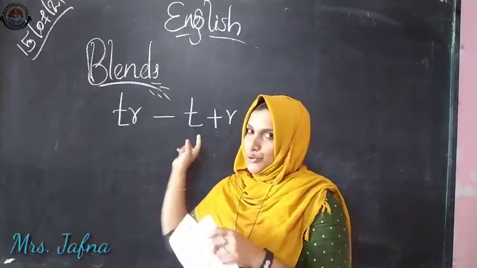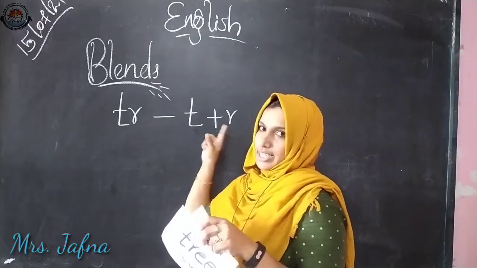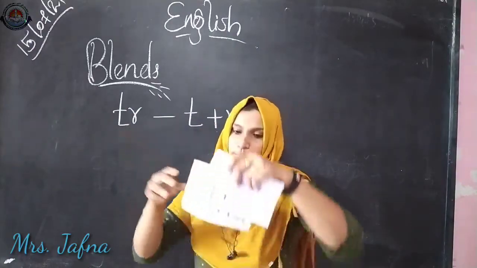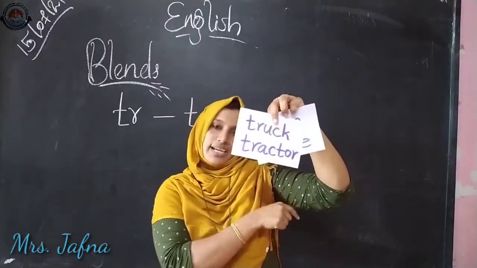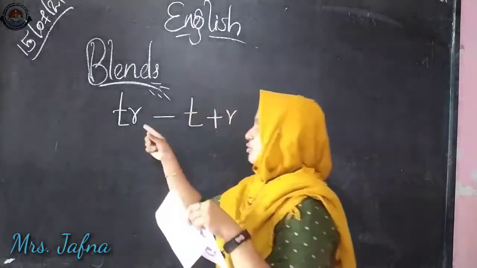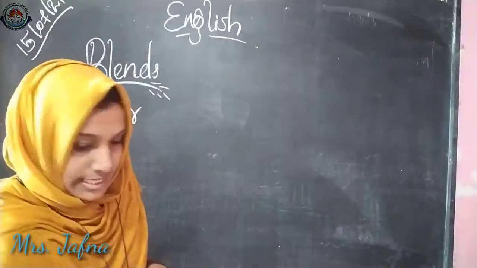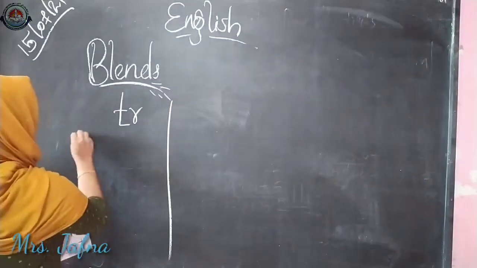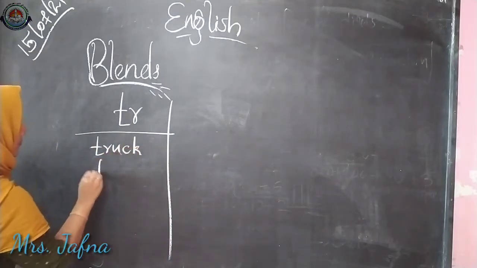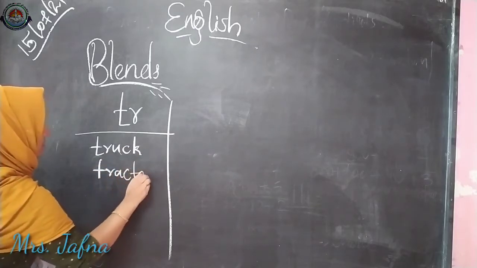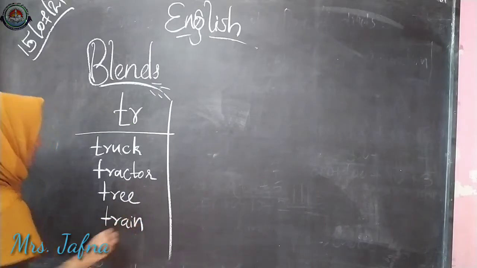This is a blend. Blend means we are connecting two letters T and R. Here we have connected. So we get the tr sound, like train, tree, truck and tractor. These are some examples for this tr sound. So let's write it on this board. It is tr sound blends. Now I am going to write the words truck, tractor, tree and train. These are some words.